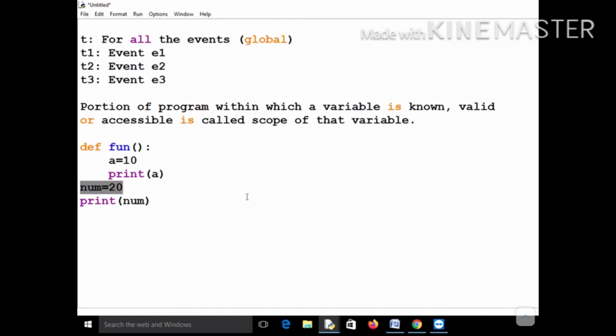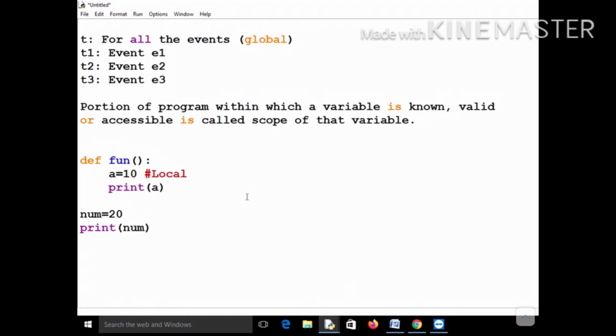So this variable num is basically a global variable. I will come to it again, what is a global variable and what is a local variable. But this variable num is a global variable. It is known to all the functions in your program. But this variable a out here is a local variable. It is only known inside this function fun.